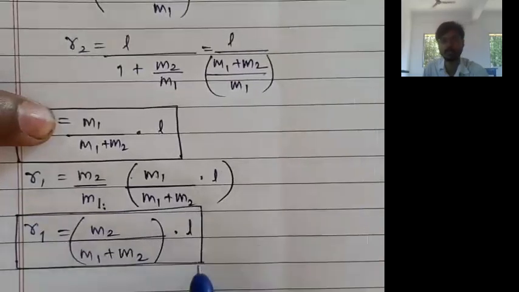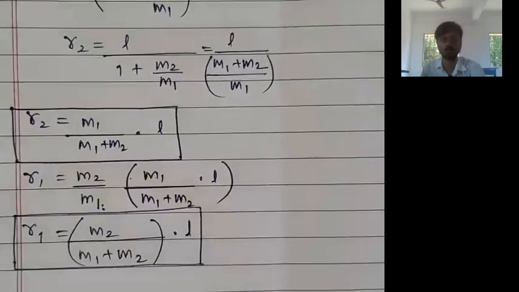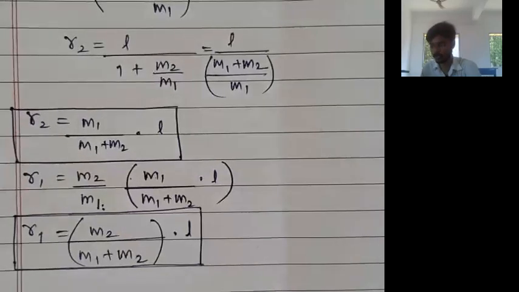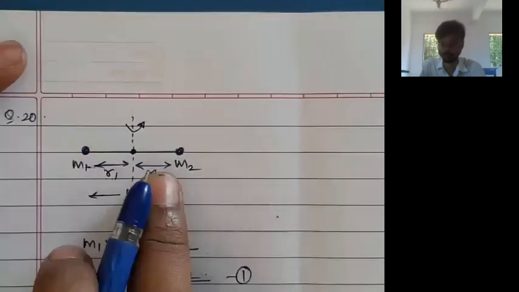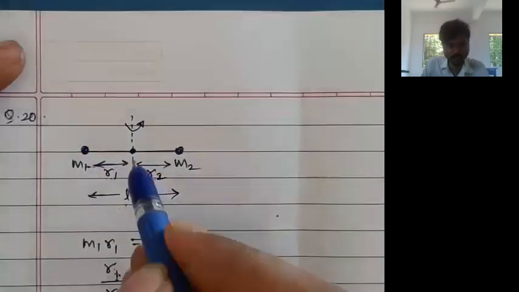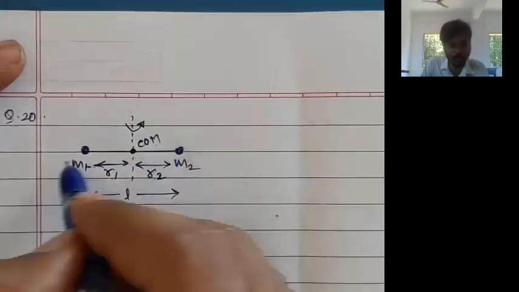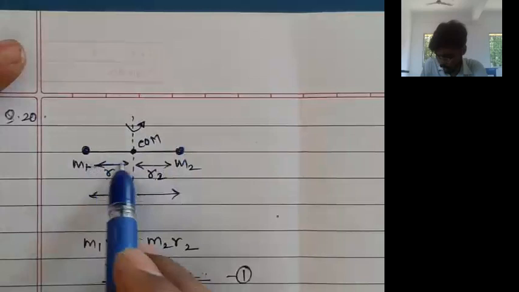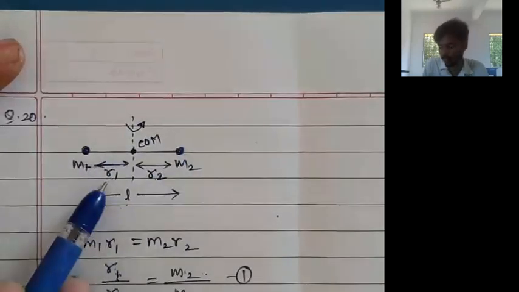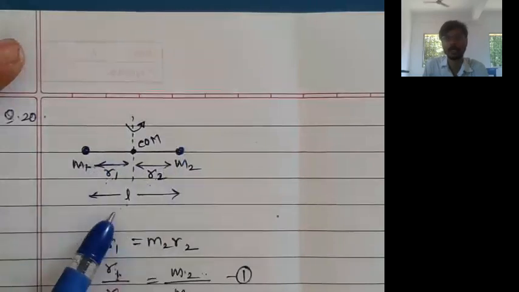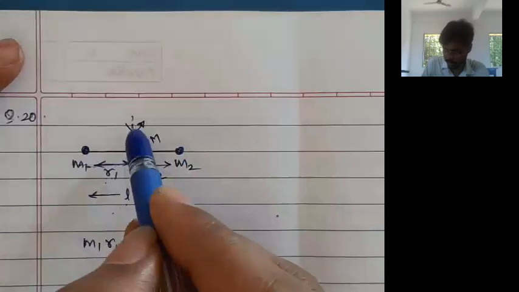Now what is it that we want to find out? We want to find out the moment of inertia of this system, about an axis passing through the center of mass and not the center of the rod. You cannot take this as L by 2 and L by 2. R1 and R2 we have found out in terms of L, and now we will use them to find the moment of inertia about an axis passing through the center of mass.